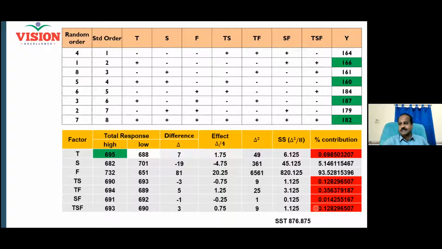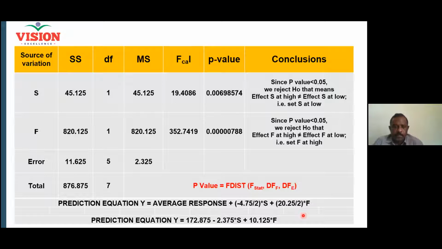That means in this case, in this problem, factor T is considered to be insignificant effect. Anything less than 1%, we really don't consider as significant. And so we are going to ignore T as well as the interaction for further discussion. Is it okay for all of you? Yes, sir. Because I really don't want to waste my energy by working on these factors. So I will simplify my problem now. And now I create a table.